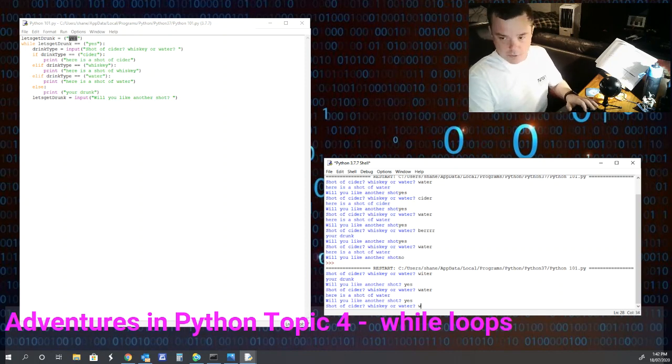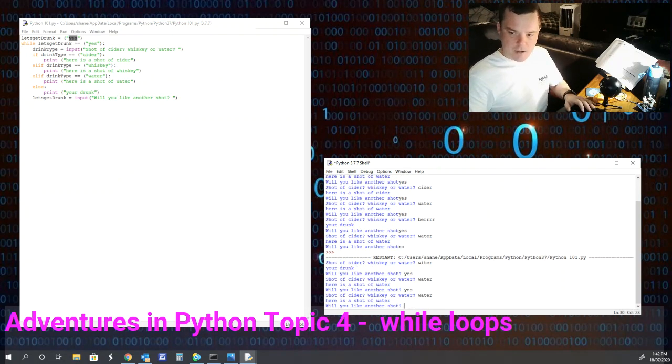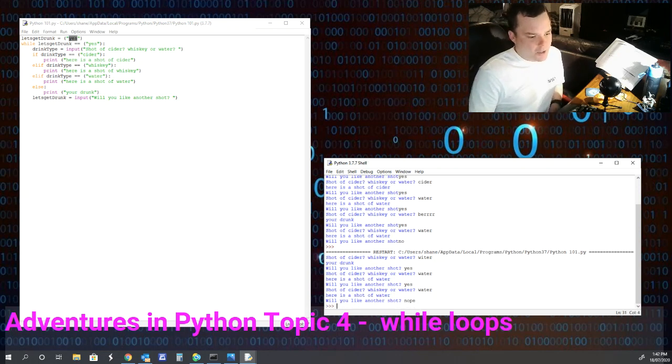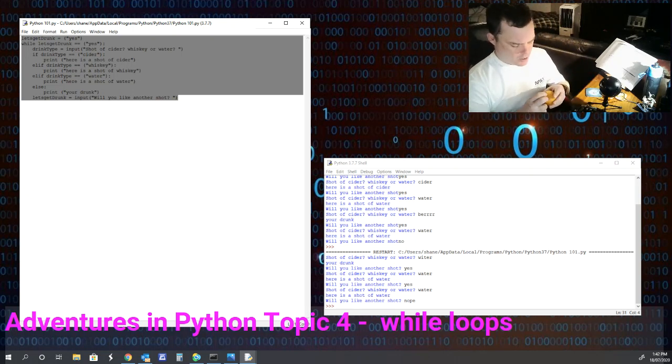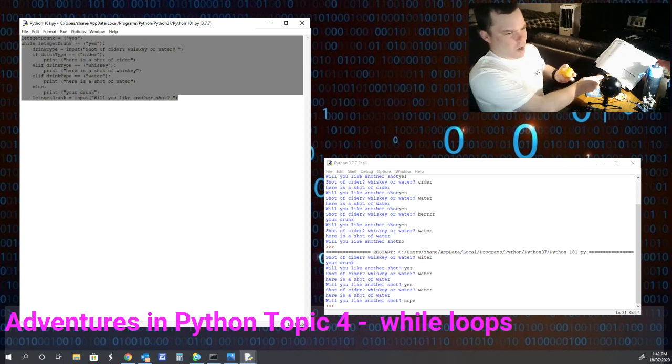But if I type in something else, when it asks me would I like another shot, and I say nope, or no, or whatever, it terminates the program. So that's basically how to use a while loop. There's a bit more in a while loop, like how to terminate a loop in your program by typing a code, without terminating the overall program in a shell, just terminating the loop. We'll go through that in another episode. This is just basic, simple stuff to learn basic while loop statements.